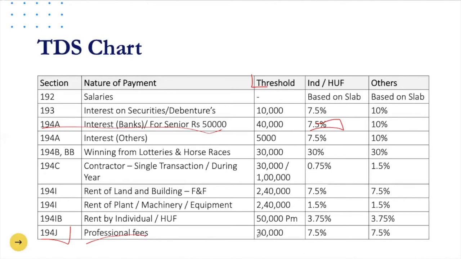However, if the professional fees were more than 30,000, TDS will be deducted on the entire amount. This is the revised rate issued by the government on May 14th, 2020, due to the pandemic, to improve liquidity in the system.